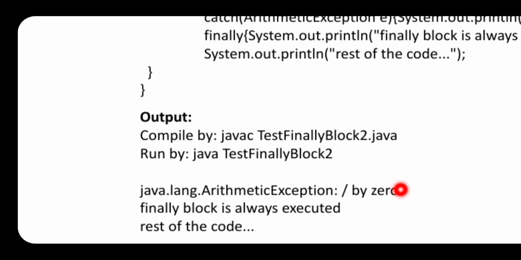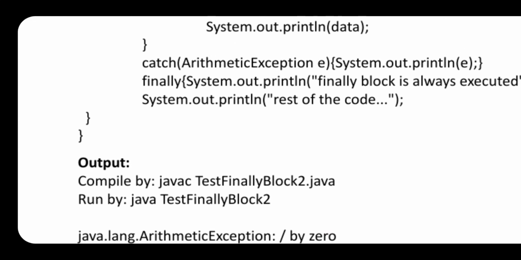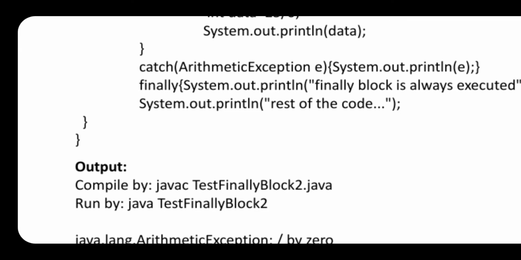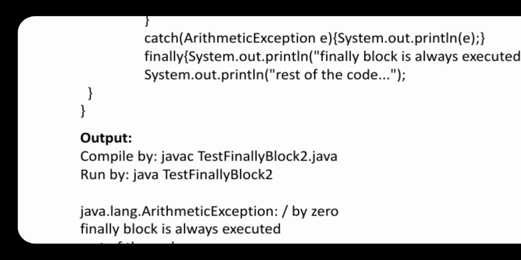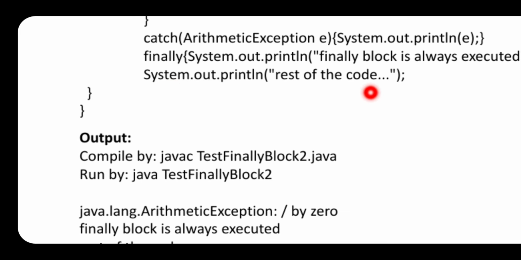So try has thrown the exception to the catch block, and the catch block is executed, and then afterwards you execute the rest of the things. The finally block is going to execute. In the previous example this was not executed because at the program side itself it was a problem.